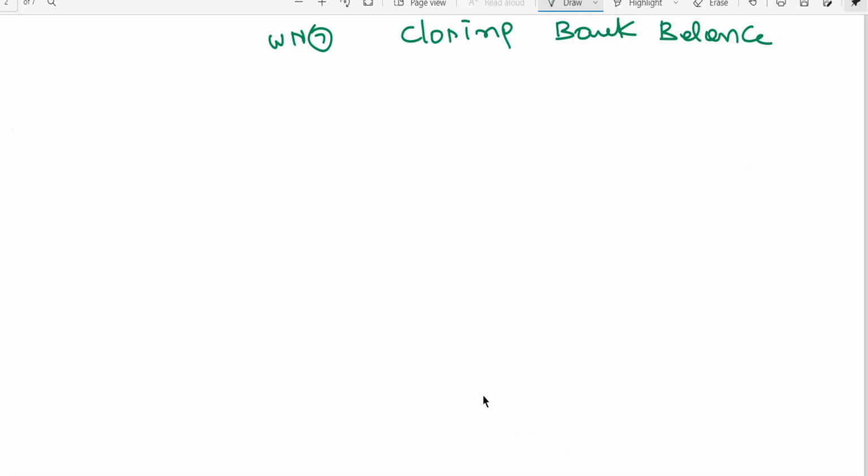And then after knowing the closing bank balance, I need to go for the cash and bank account. So let me put it in this way. Cash and bank account is nothing but, this is cash.